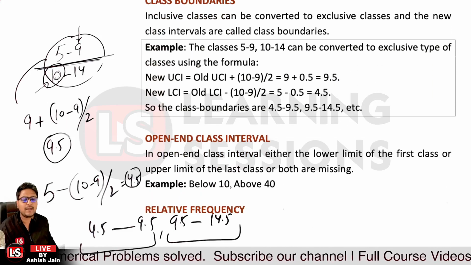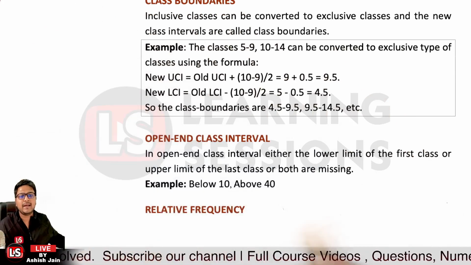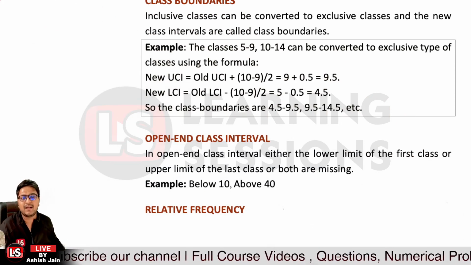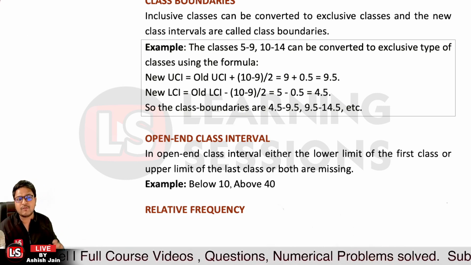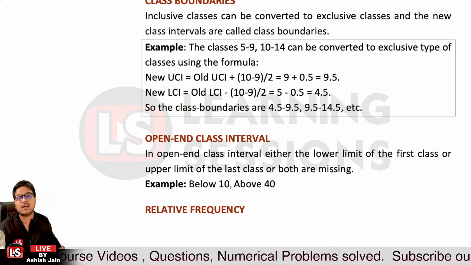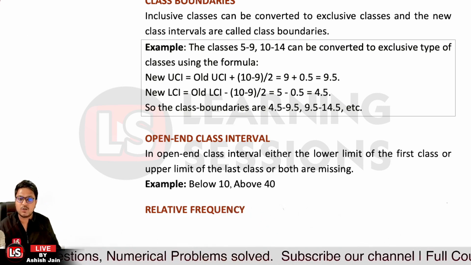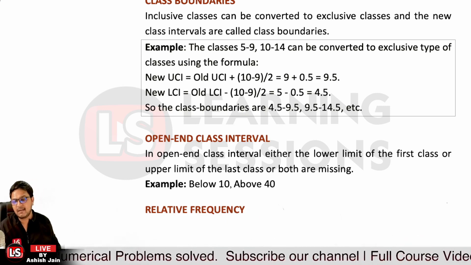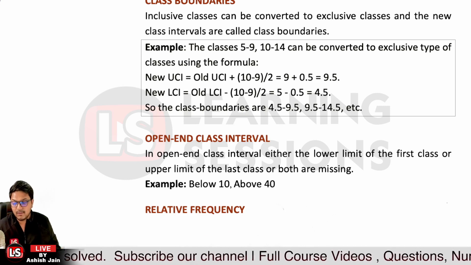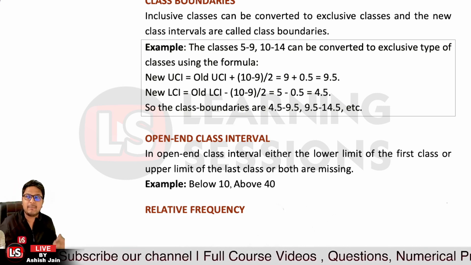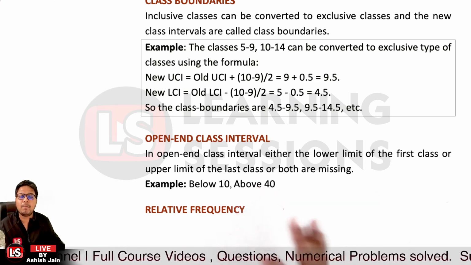Then it's related to the open-end class interval. In the case of the open-end class interval, the lower limit of the first class or the upper limit of the last class is missing. It could be the case that the lower limit is missing, or it could be the case that the upper limit is missing. Like if I say below 10, in that case there is no lower limit over there. And if I say above 40, in that case there is no upper class interval over there, so that is an open-end class interval.